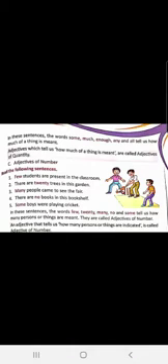An adjective that tells us how many persons or things are indicated is called adjective of number. So children, this is the difference between adjectives of number and adjectives of quantity. In adjectives of quantity, the nouns are uncountable, and in adjectives of number, the nouns are countable.